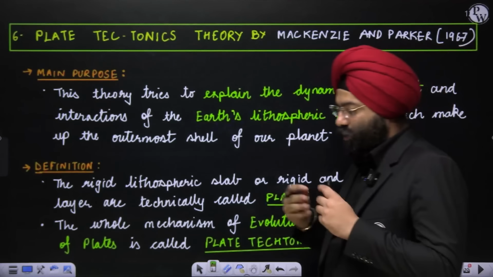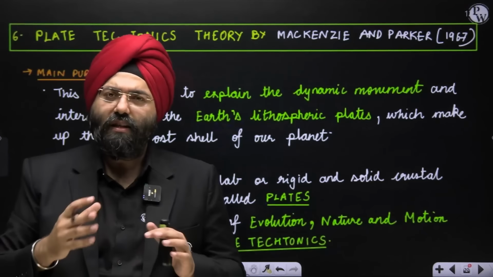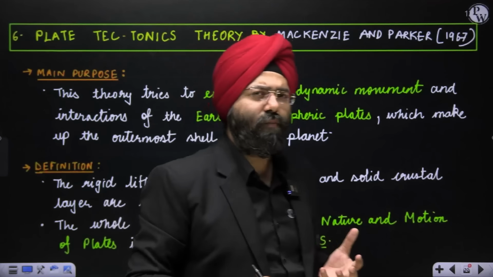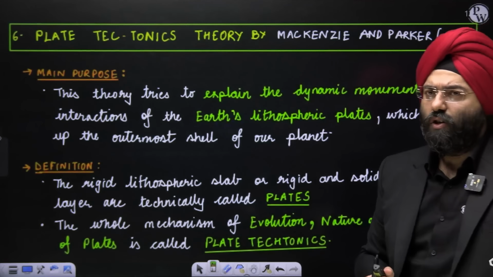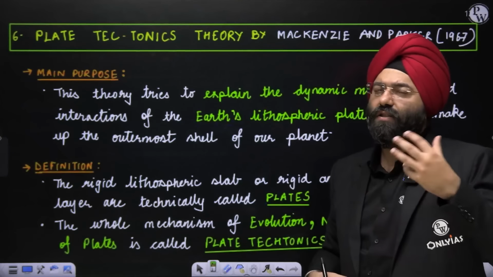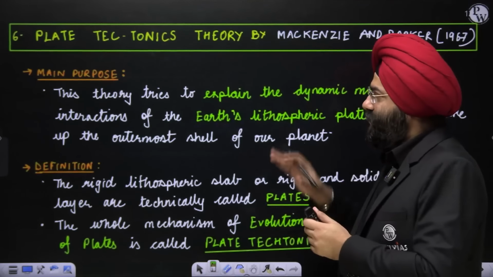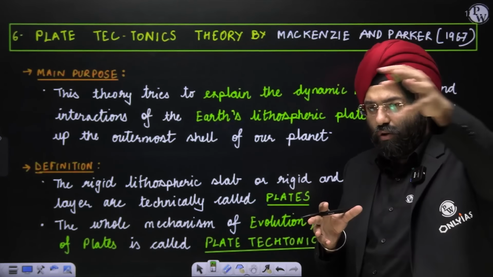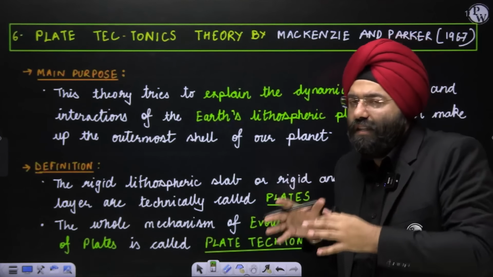Now see, lithospheric plate movement, what is the reason, why it is taking place, what are the mechanisms, everything. He wanted to understand and explain them more comprehensively, because the theories which had come prior to that have also done their part. Seafloor spreading, convectional current theory, continental drift have explained various dimensions, but they were not able to satisfy it completely. So that is why this theory came. It is said in the form of a theory, but it itself is not a theory, because it basically takes up all the concepts of convectional current theory and seafloor spreading in order to explain this particular theory.